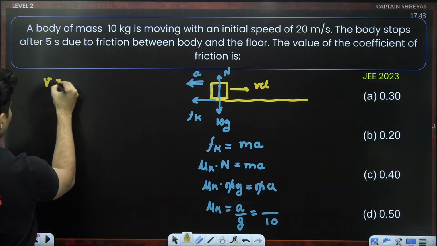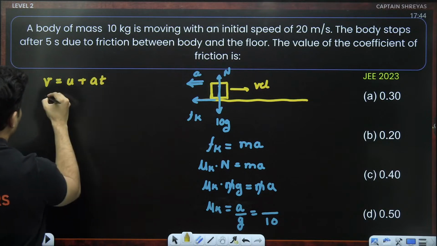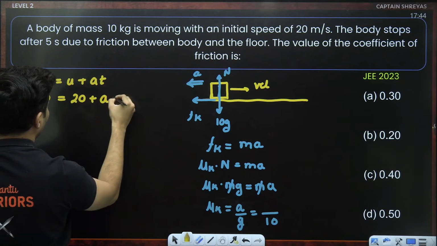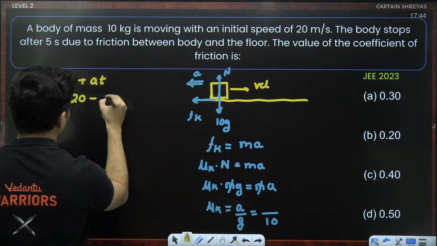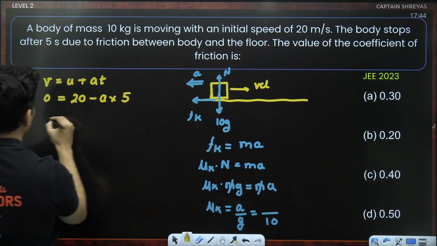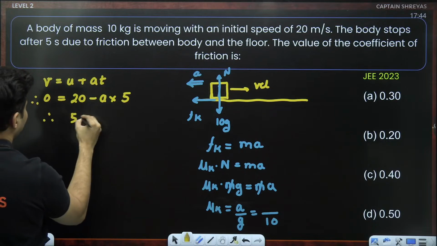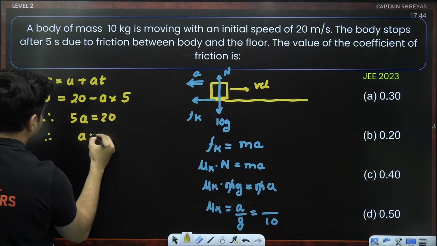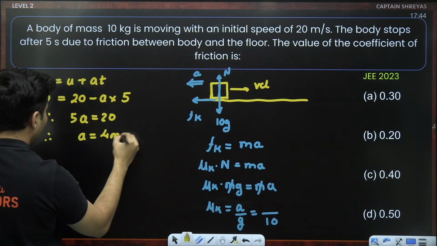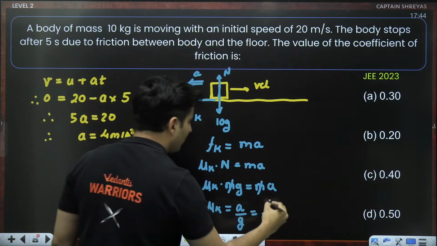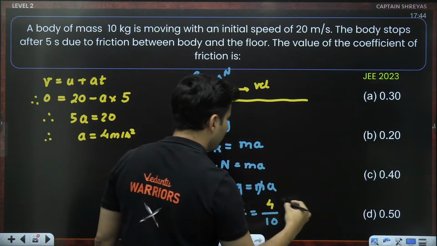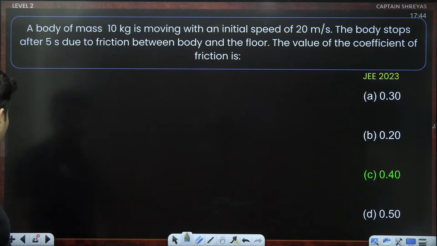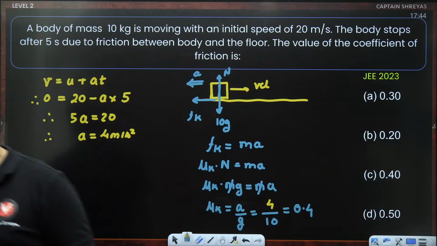So using v is equal to u plus at, final speed 0, initial speed 20, acceleration unknown, in fact it will be negative, so minus a into time 5. So what I get is 5a is 20, or acceleration, which is retardation, is 4 meters per second square. Substitute this 4 over here, that means the value of mu k will be 0.4. So 0.4 means C option is the right answer.